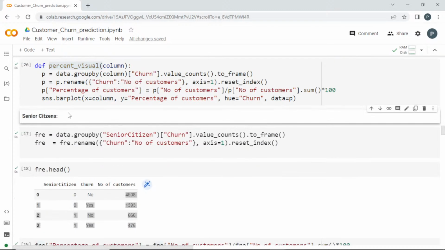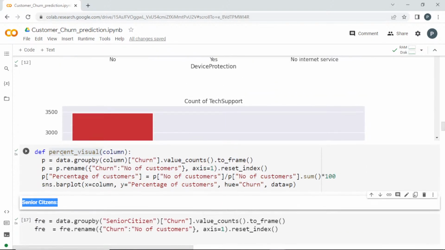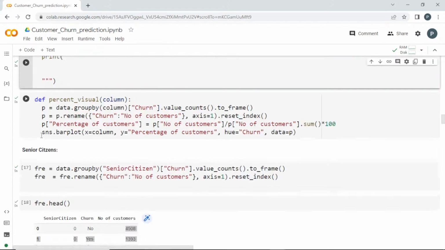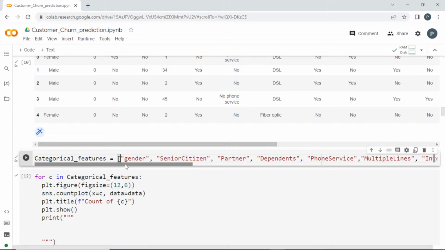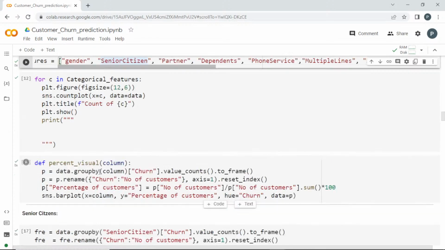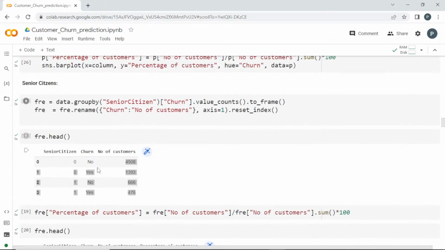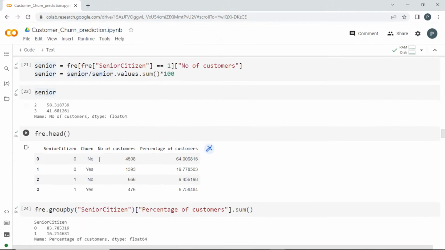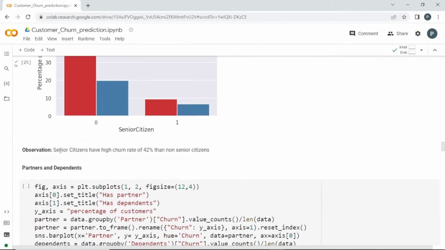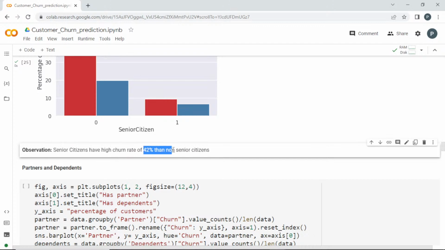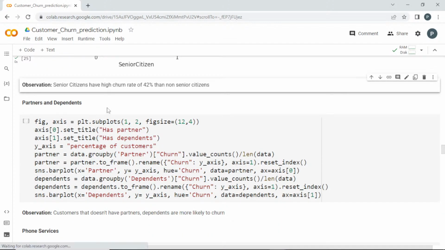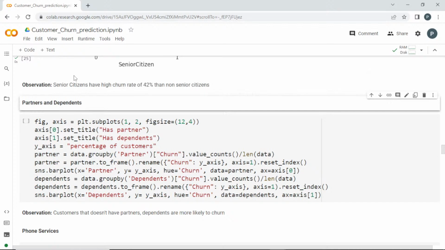So what we have analyzed from the senior citizen, which type of data is this? This is a categorical feature. Based on it, we can understand these senior citizens are most likely to go out of this plan or their company. Senior citizens have a churn rate of 42% compared to the non-senior citizens. Clear, guys, what we have analyzed from this? If they are a senior citizen, they are nearly half likely to go out of the company. That's what this data is telling us.